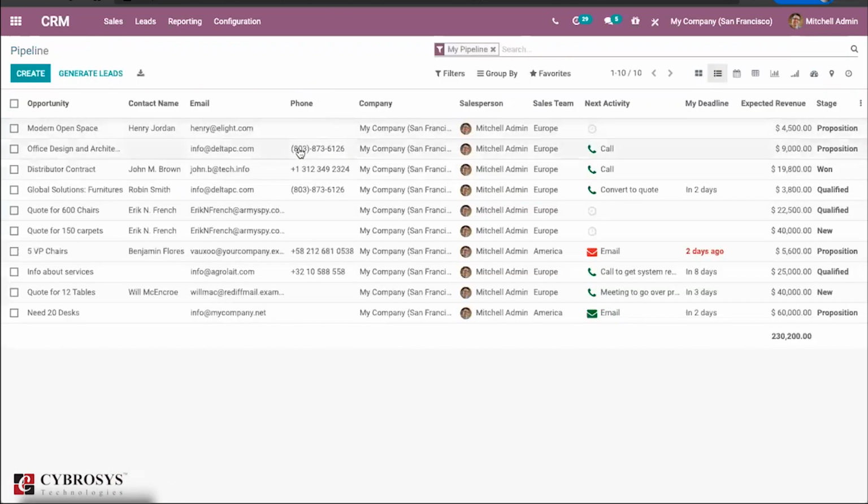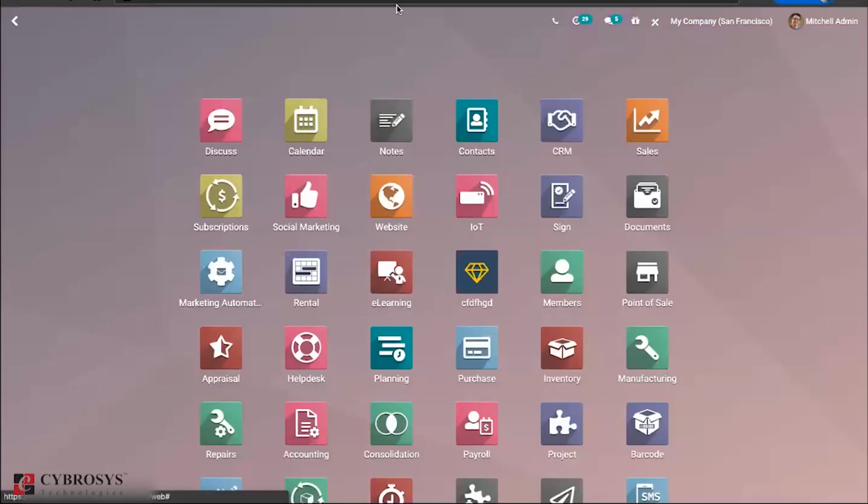So this list view has become more useful for the user to get more detail of that particular pipeline or contacts or the sales, whatever it is. You can find these changes in all of the major apps. So you can find it in sales.